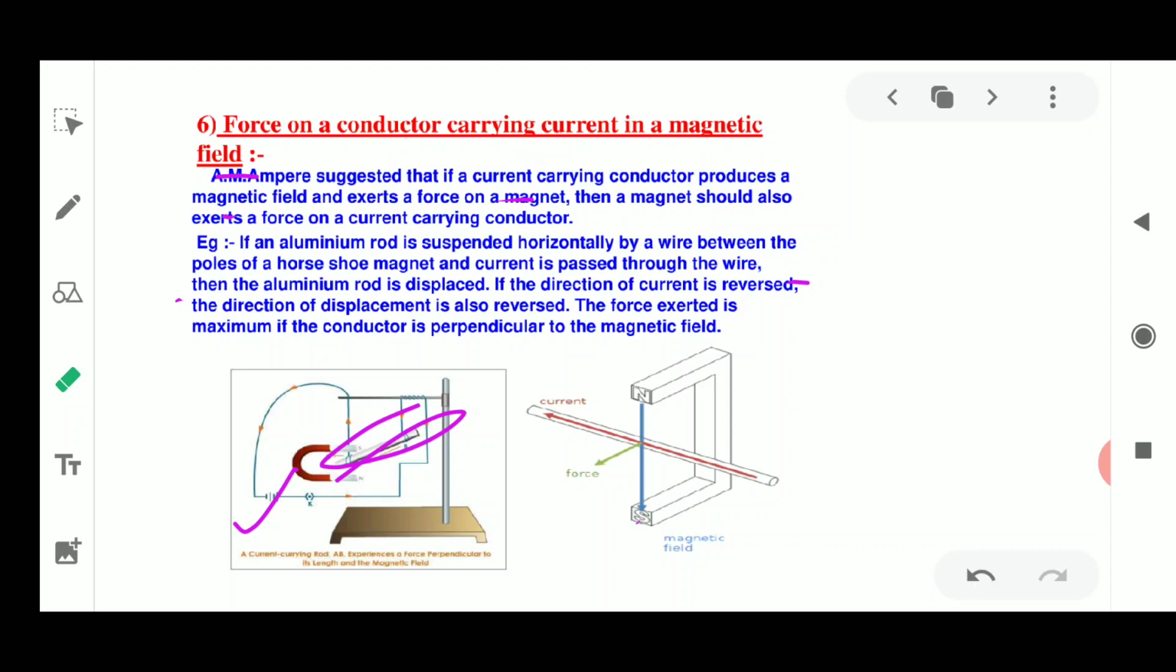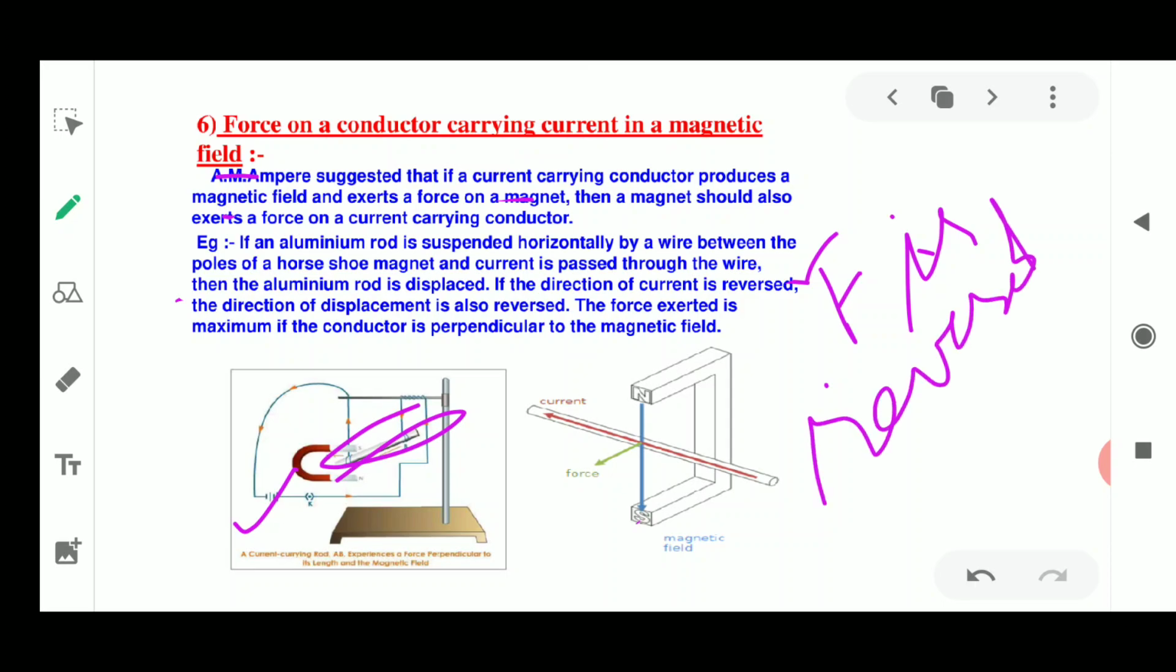So please remember that there will be a force acting on this rod when it is placed in a strong magnetic field, which is going to displace the rod. It also suggests the direction of force. The direction of force is also reversed when the direction of current in the conductor is reversed. Once you put this battery on the opposite side and reverse the direction of current, the direction of movement of this rod is also going to be reversed, in the opposite direction.